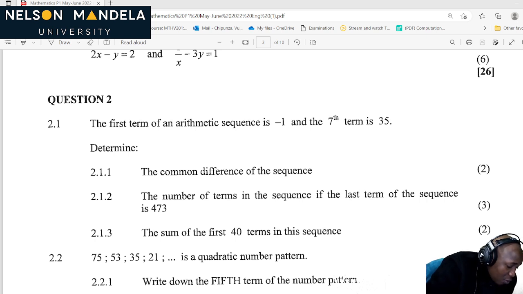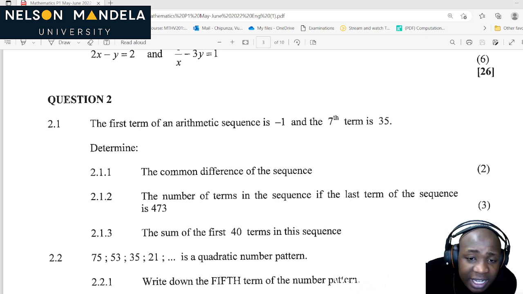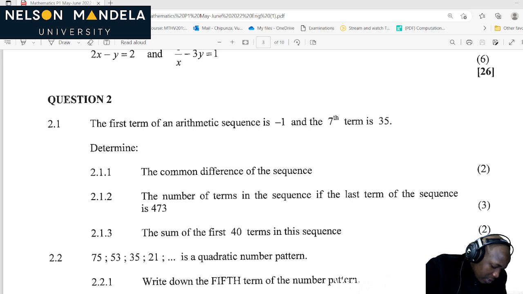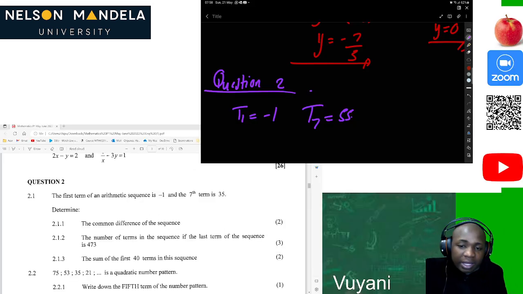On question number 2, the question says the first term of an arithmetic sequence is -1, of course. T1 is equal to -1. And the seventh term, which is T7, is equal to 55. Determine the common difference. This is easy, guys. At this point, I believe that everyone can solve this question in the blink of an eye.